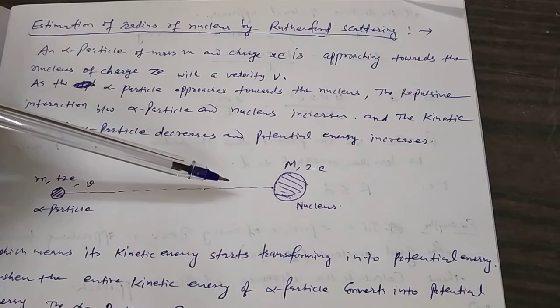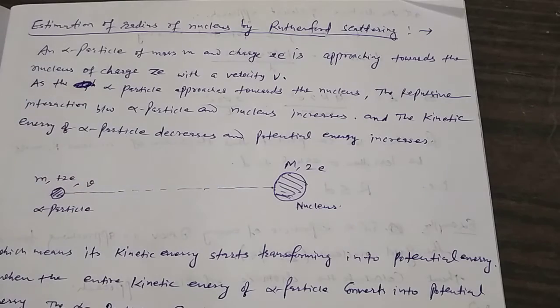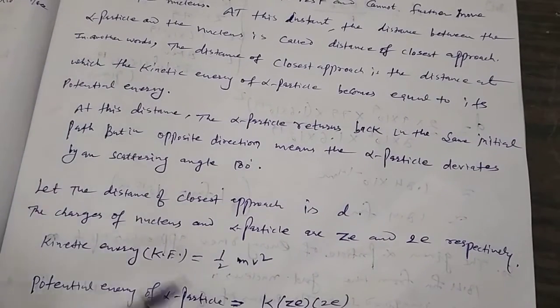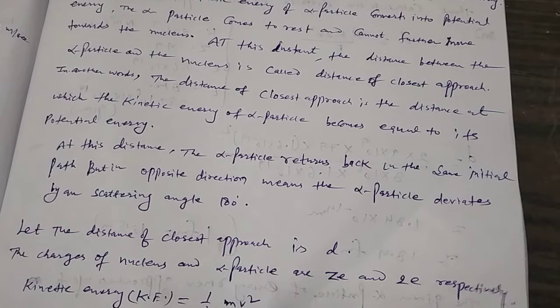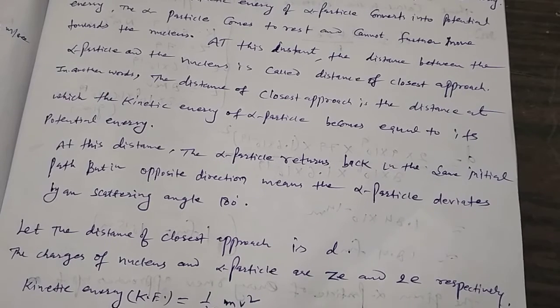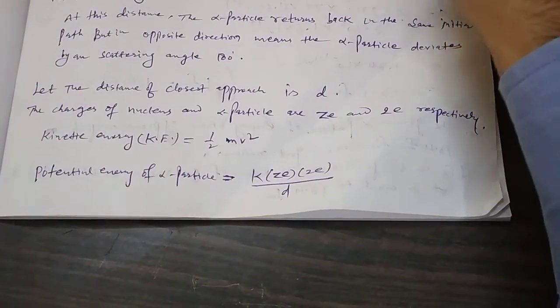So if the distance of closest approach is d, let us see d. As we know, the charge of the alpha particle is 2e, and its kinetic energy is half mv square. The potential energy is k q1 q2 upon r. Because there are two charged particles, k, Ze is the charge of the nucleus and 2e is the charge of the alpha particle, and d is the distance of closest approach. So the potential energy is k q1 q2 upon r.